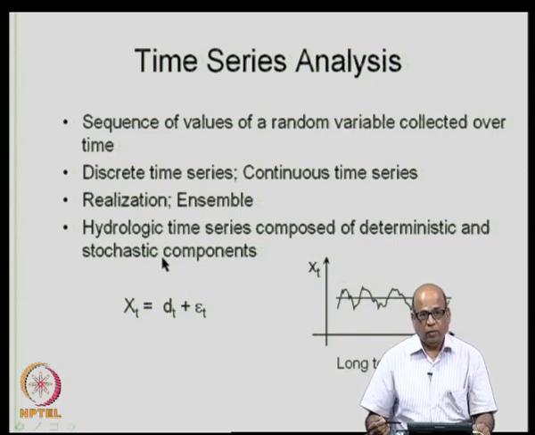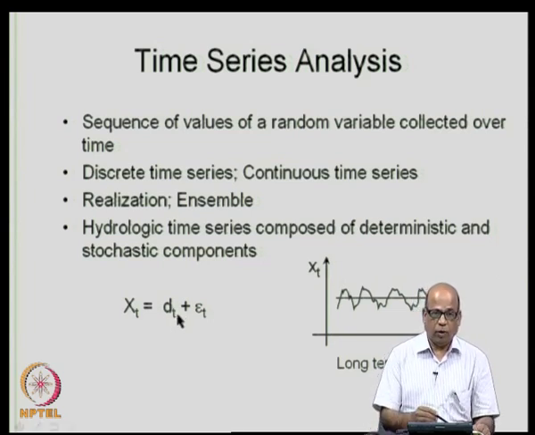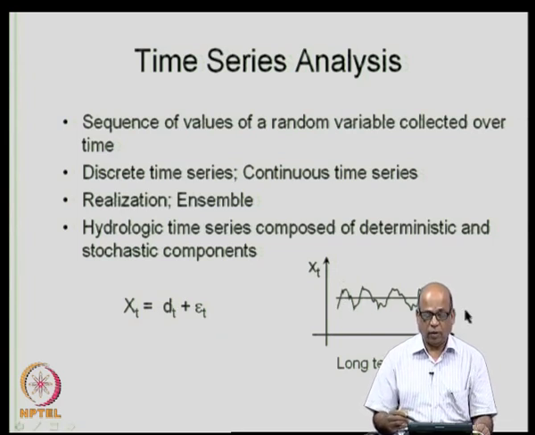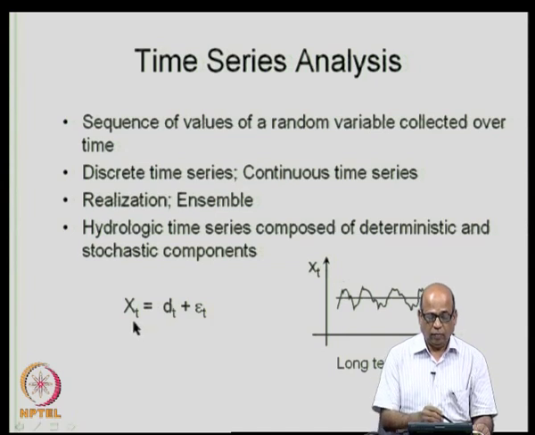The hydrologic time series, in fact, in general any time series, may consist of a deterministic component and a random component. For example, you may have a long term mean of a hydrologic variable around which there are random fluctuations. So, we would like to model the time series by capturing this deterministic component and by modeling the random components. So, in general we write the time series x t as consisting of a deterministic component d t and a random component epsilon t.